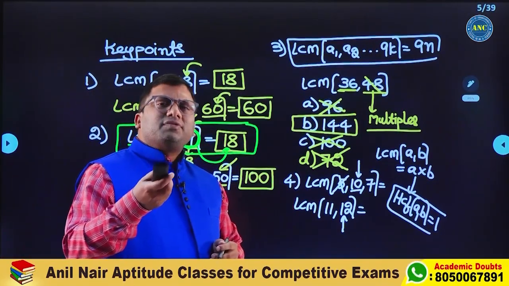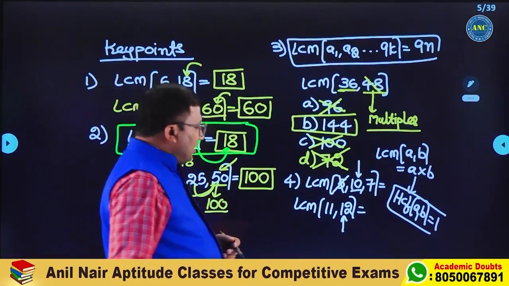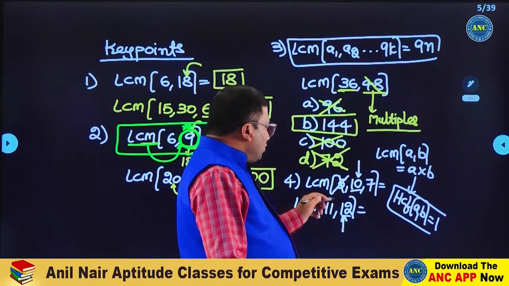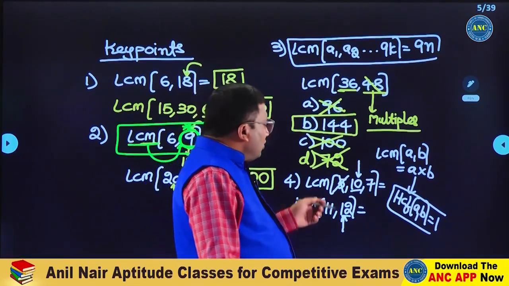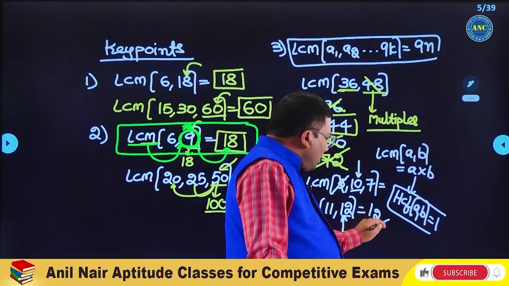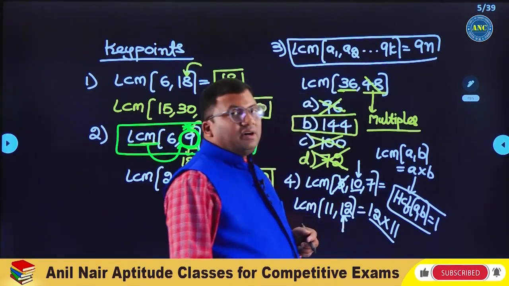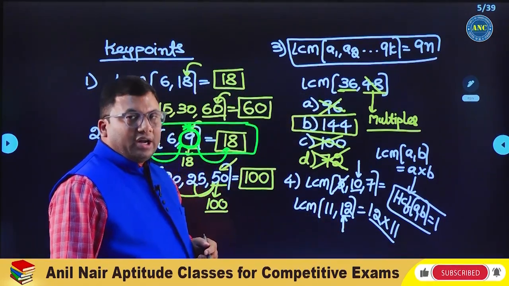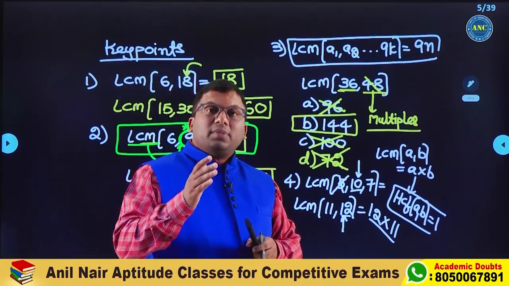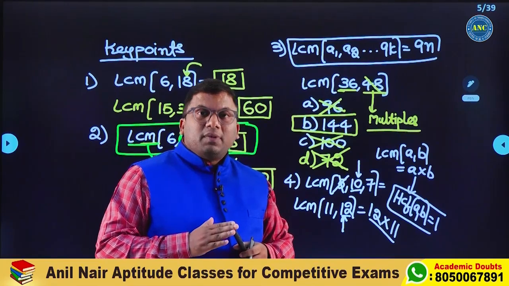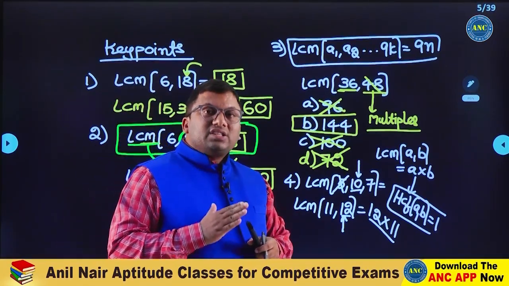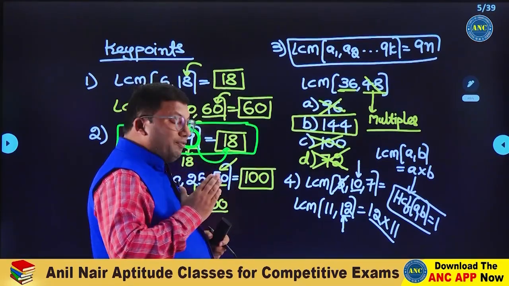Sir, why is the LCM of co-primes their product? Think logically. Largest number I am taking is 12. 12 is not divisible by 11. 12 twos is not divisible by 11. Only 12 into 11 is divisible. So the LCM of co-prime numbers is their product. So 12 into 11. Please write down a note in your notebook: if two numbers are co-prime to each other, the LCM of co-primes is their product. Fourth point.